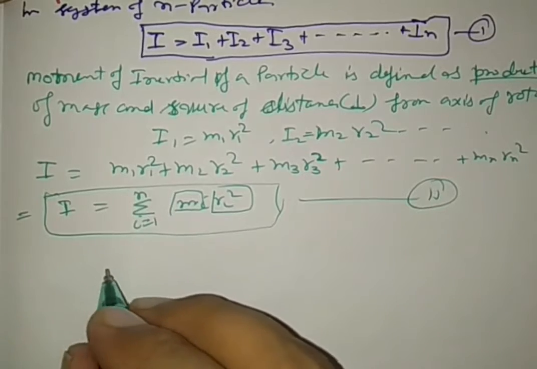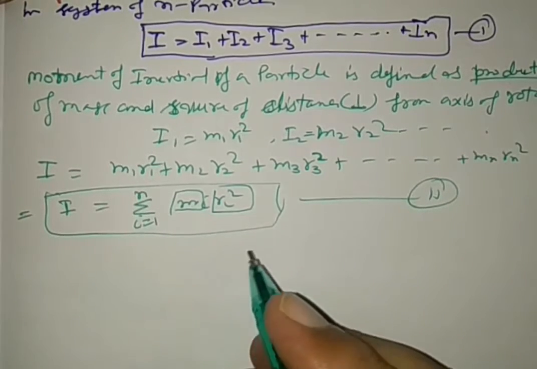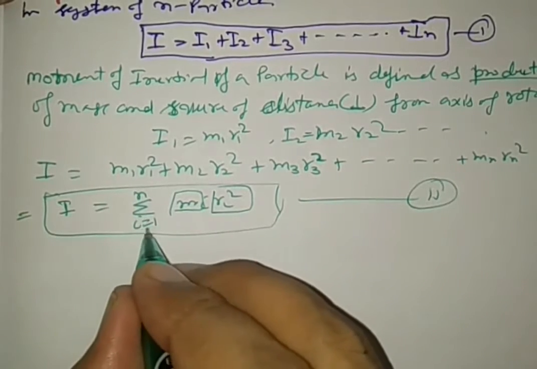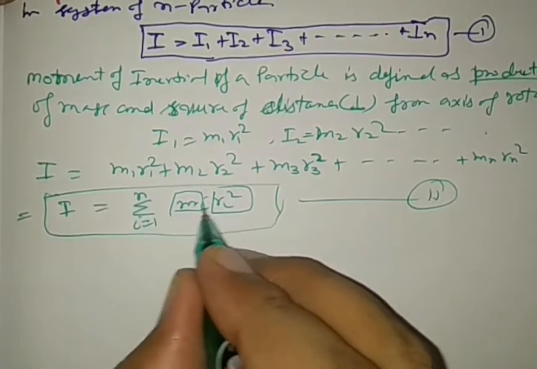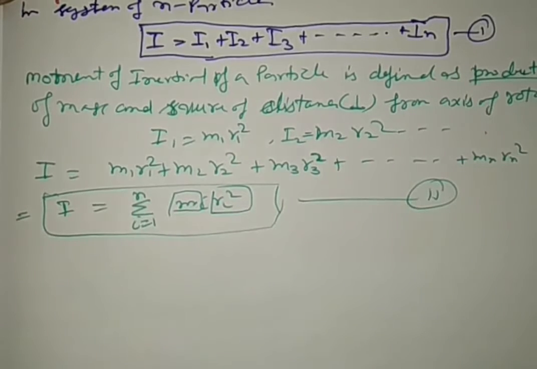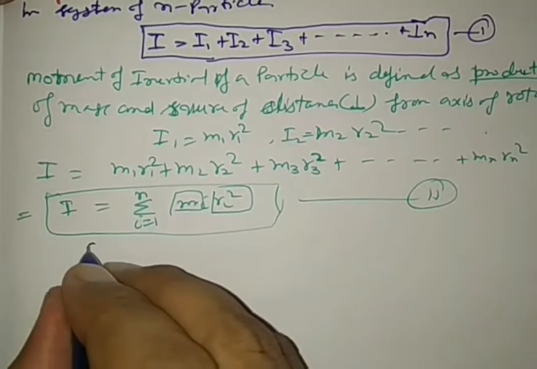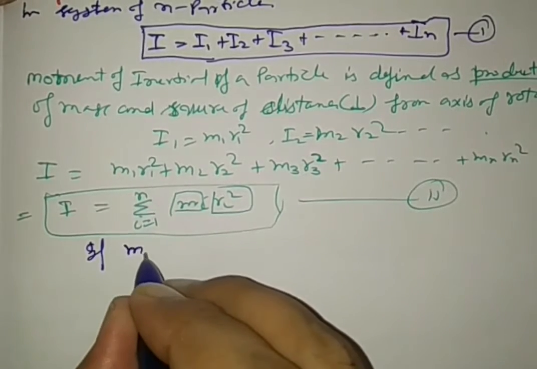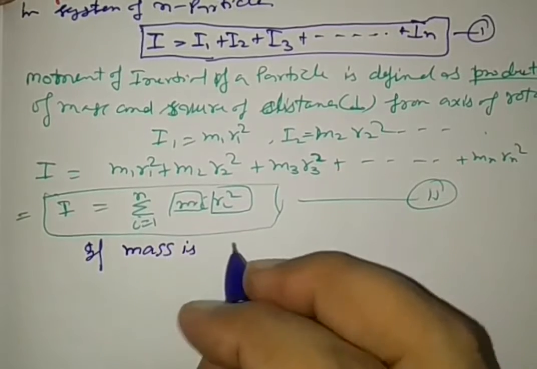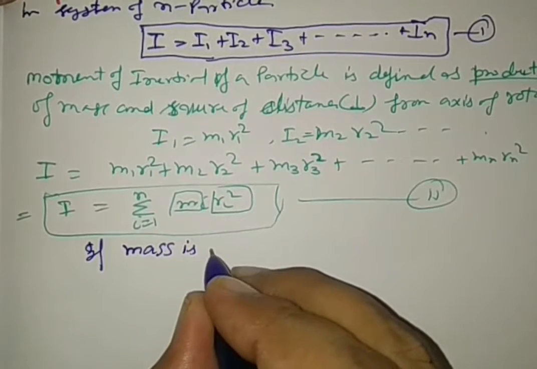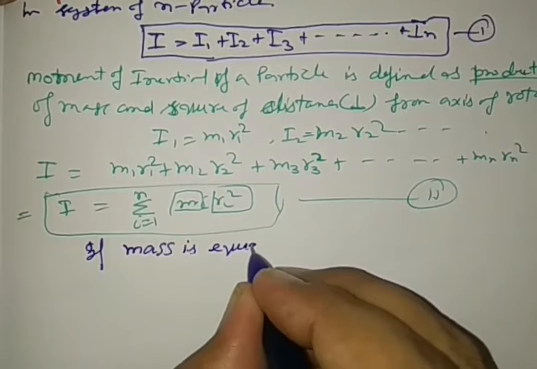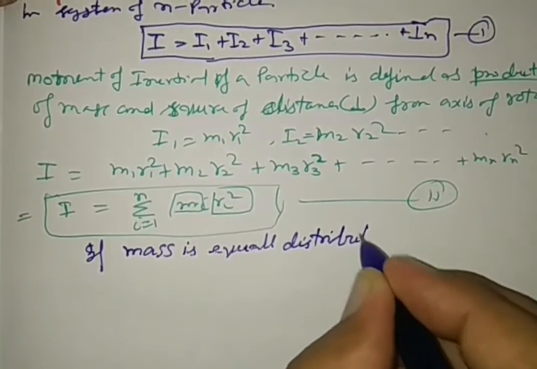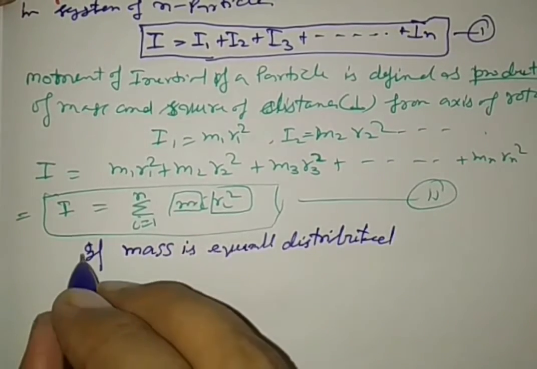Students, see some more concept about the moment of inertia. That is, this formula, I is equal to summation i is equal to 1 to n m_i r_i square. Here we can make a change under a certain condition, if mass is equally distributed in place of discrete distribution.